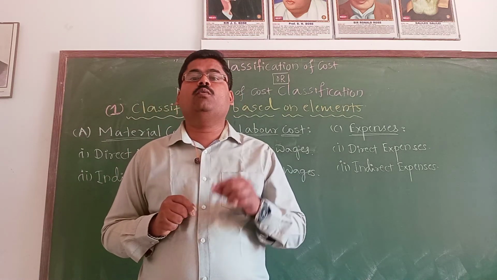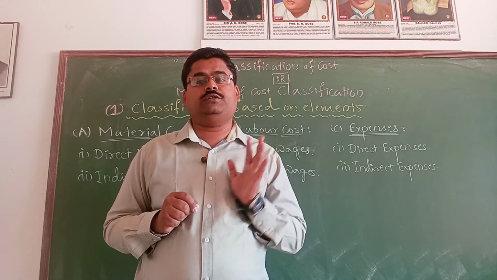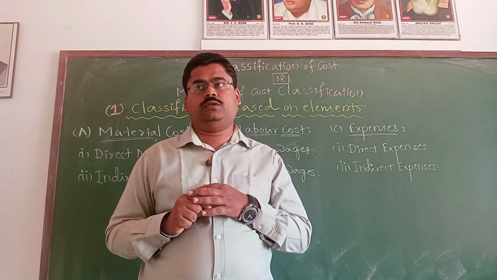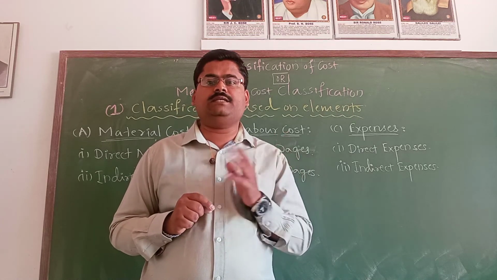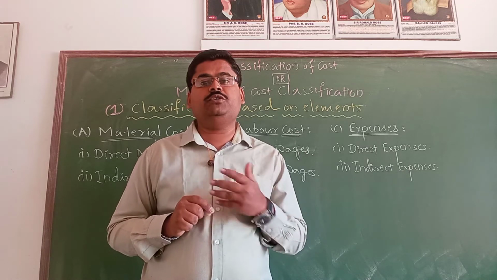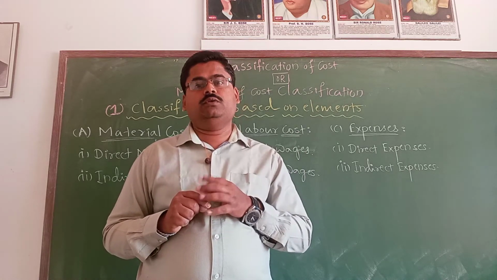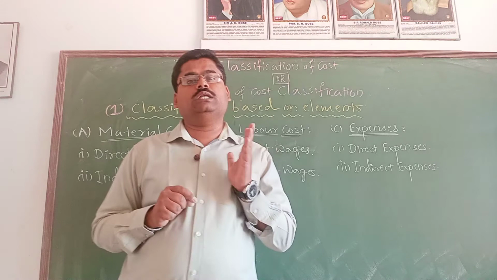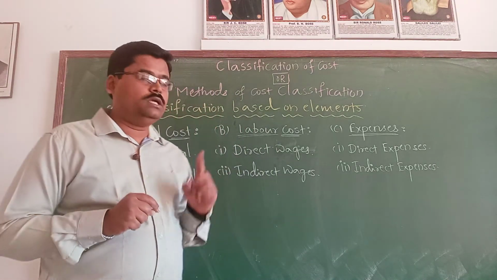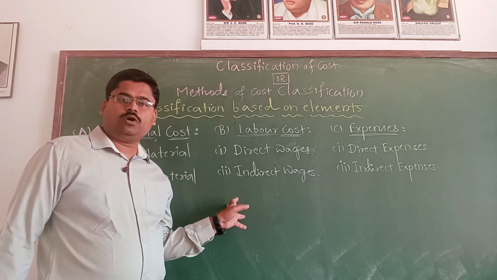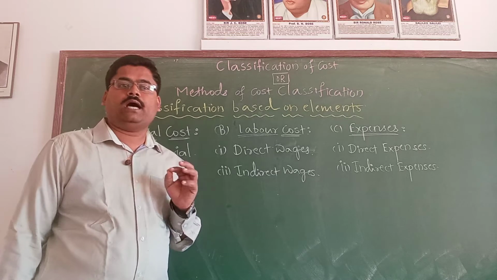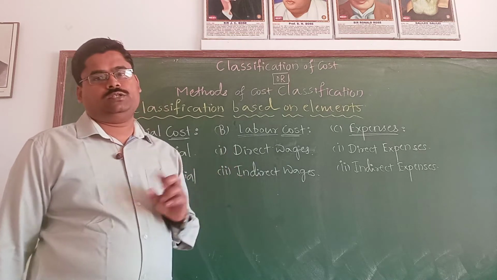That is why whatever expenses are made in favor of the laborers or employees, whether in the form of salaries, wages, commission, or bonus, all constitute the labor cost. And in labor cost also you will find two important types: one is direct wages and another is indirect wages.